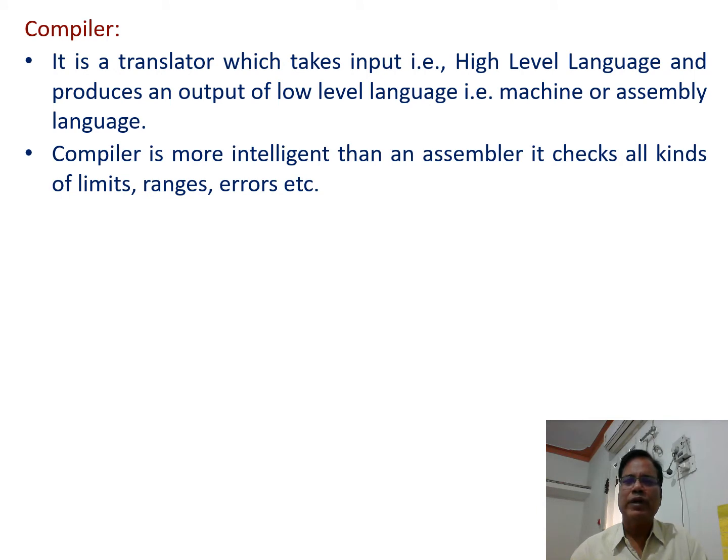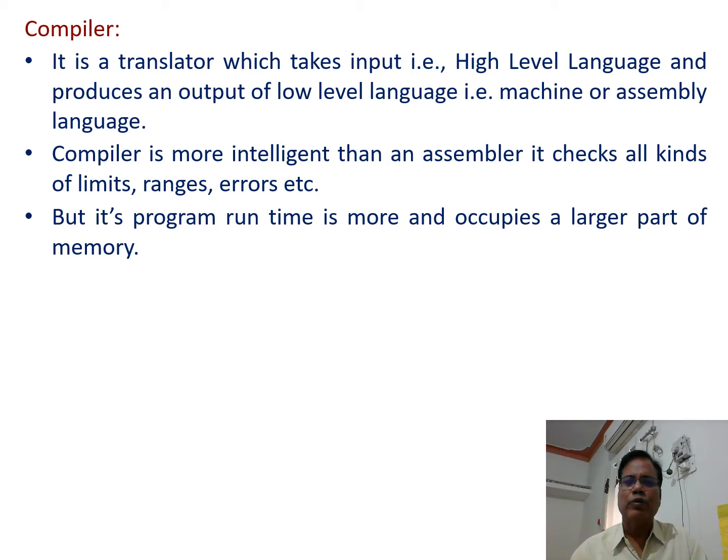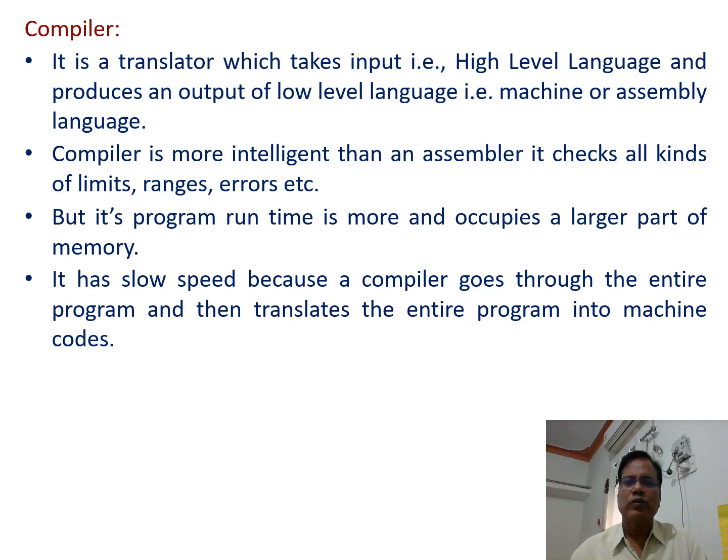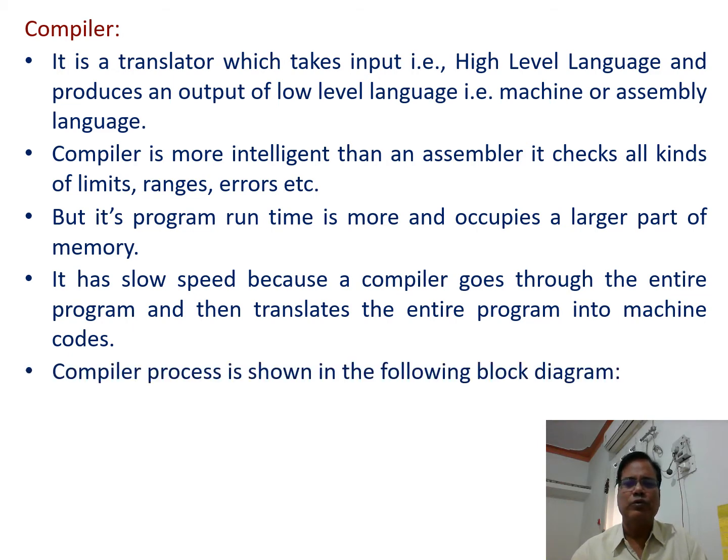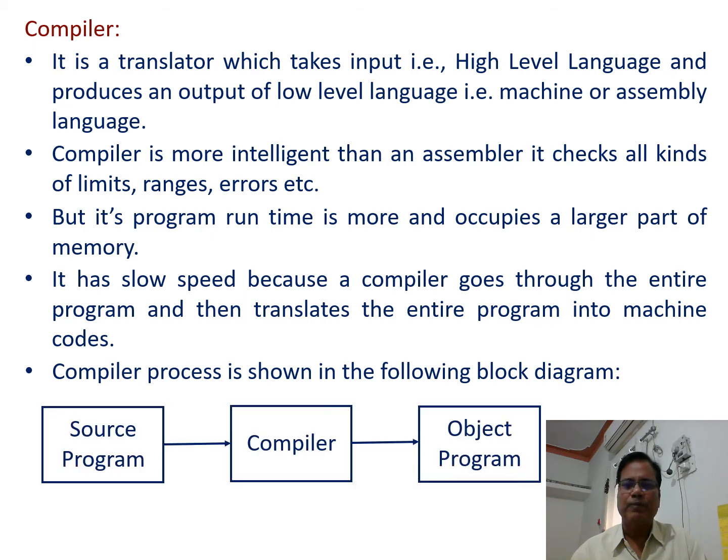Compiler is more intelligent than assembler. It checks all kinds of limits, ranges, errors, etc. But its program runtime is more and it occupies a larger part of memory. It has slow speed because a compiler goes through the entire program and then translates the entire program into the machine code. The compiler process is shown in the following block diagram.